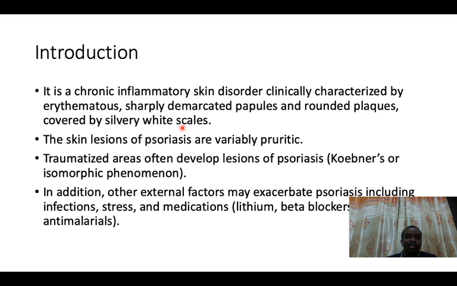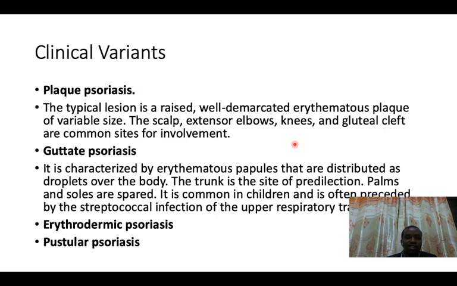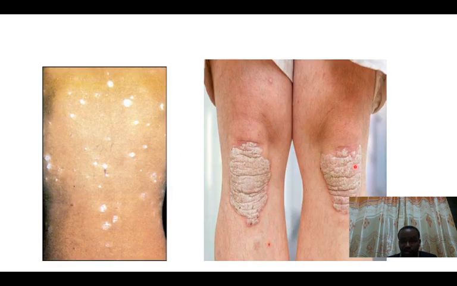Remember, psoriasis is a chronic inflammatory condition, and normally these skin conditions are pruritic. They induce an urge to scratch. So the commonest form of psoriasis is the plaque form. As you can see, this is a plaque. Again, it's present on the knees, and we call these the extensor surfaces. The knee is the extensor, while the popliteal region at the back is the flexor area. Remember, the flexor area is commonly affected by atopic eczema.